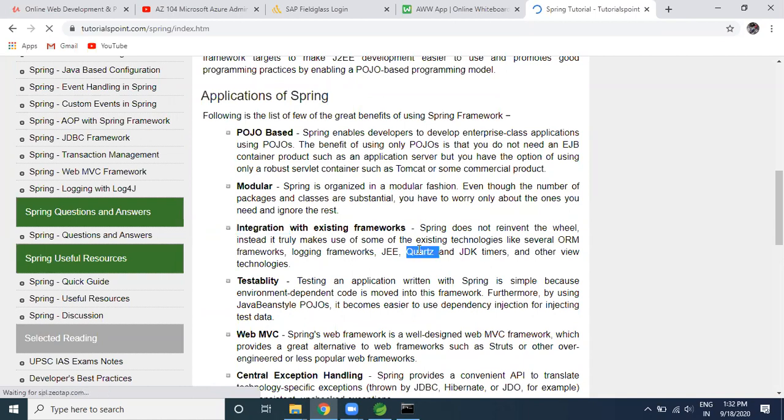you may not have heard about Quartz. Quartz is related to job kind of stuff, scheduling jobs. It is also known as the cron job. You can have integration with your ORM technologies, which is known as Hibernate. You can have the logging framework like log4j, SLF4j.